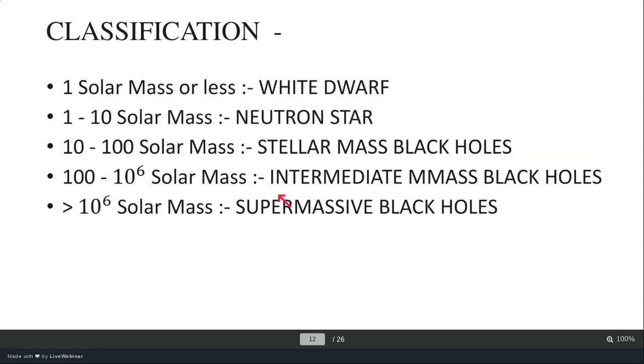So these are the classifications. 1 solar mass or less corresponds to a white dwarf. 1 to 10 solar masses may lie in the neutron star range. 10 to 100 solar masses are black holes, but they are low mass black holes, and so they are given a name, stellar mass black holes. Then there are 100 to a million solar mass intermediate mass black holes, and we don't know much about these intermediate mass black holes.